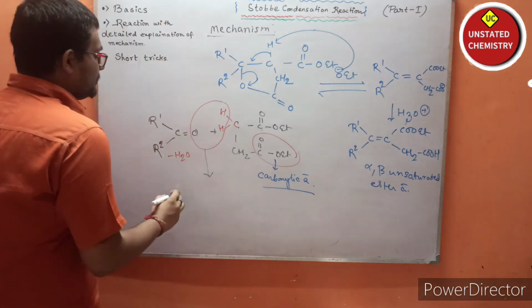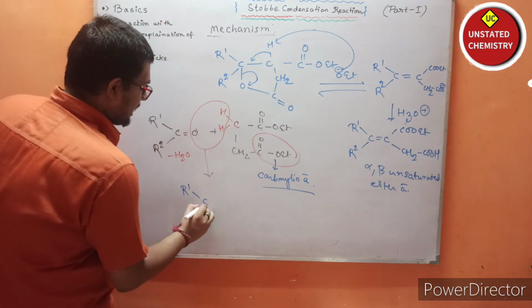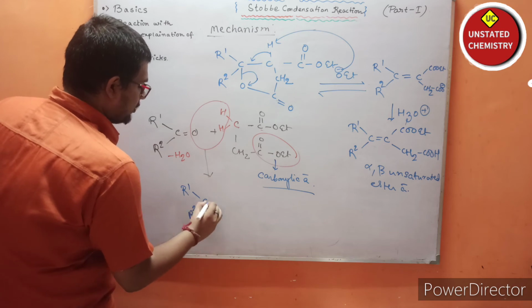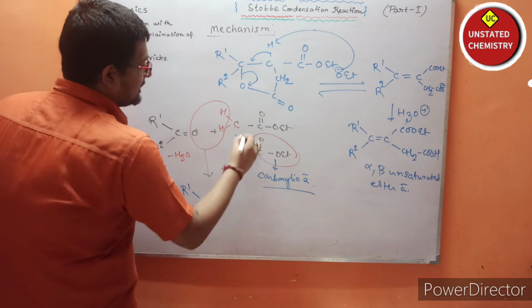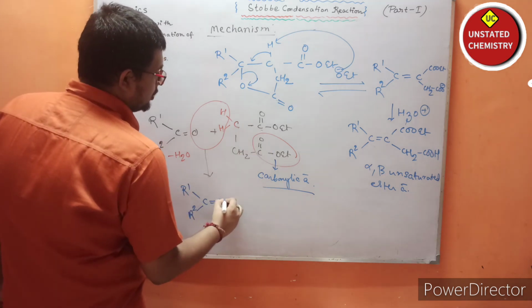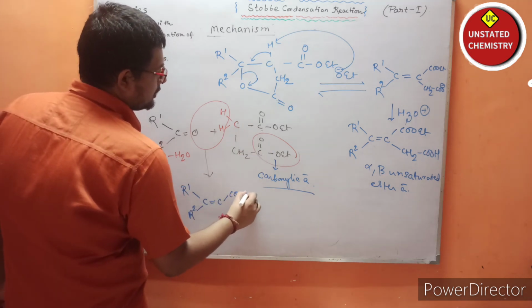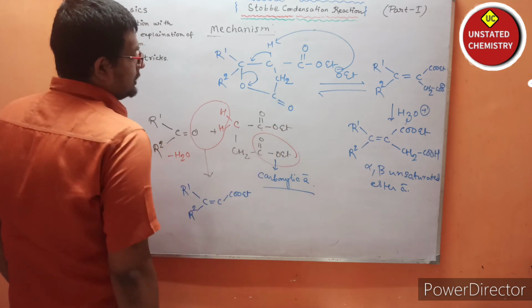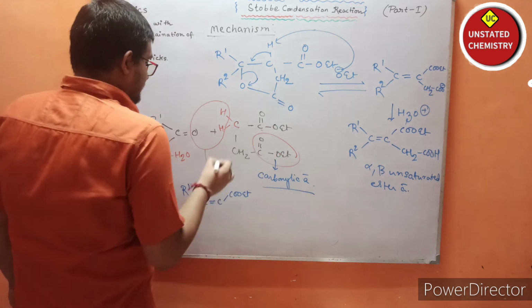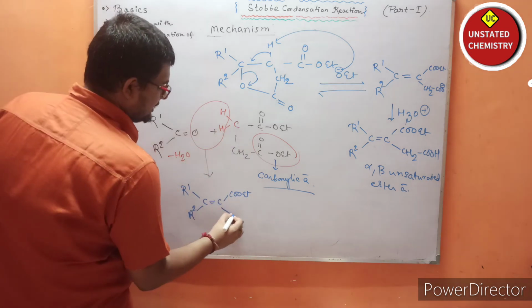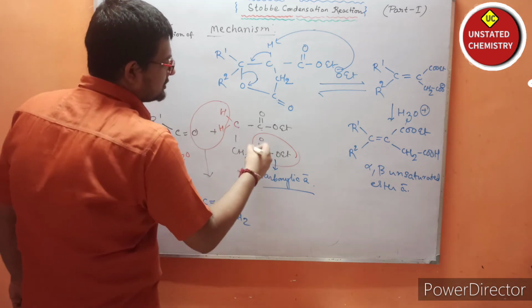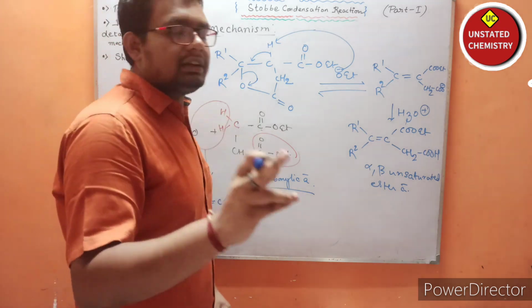Okay, so R1 carbon R2. Now this double bond will be attached to this carbon, and the carbon is attached with COOEt, and here this carbon is attached to CH2, and this functional group will be changed to carboxylic acid.